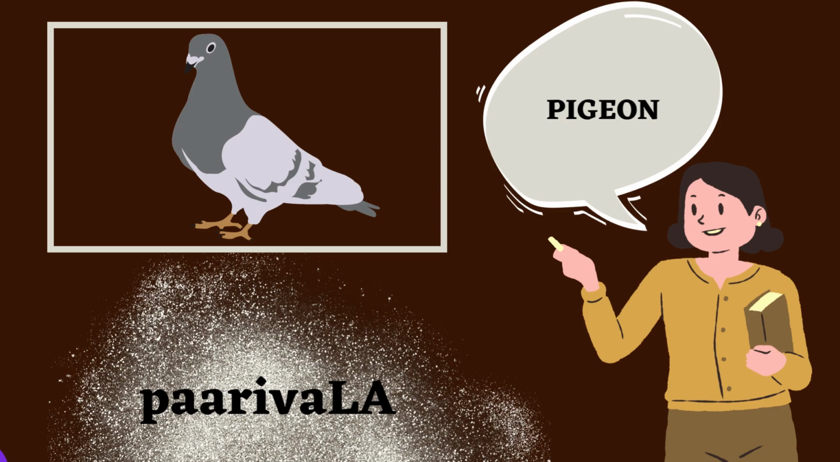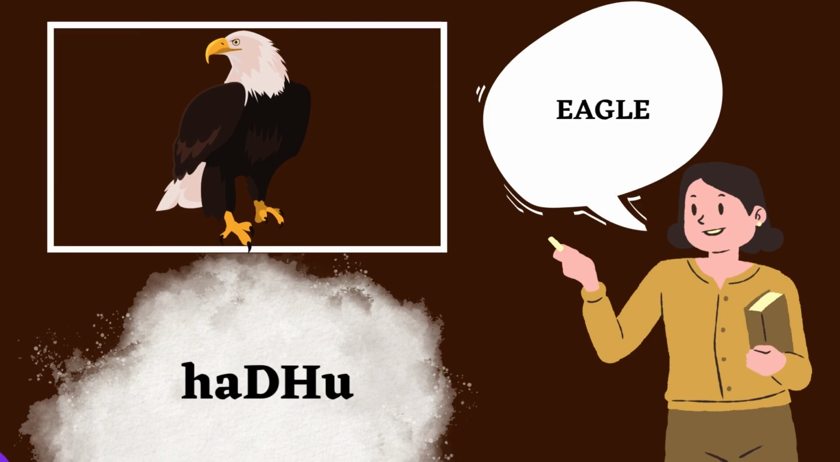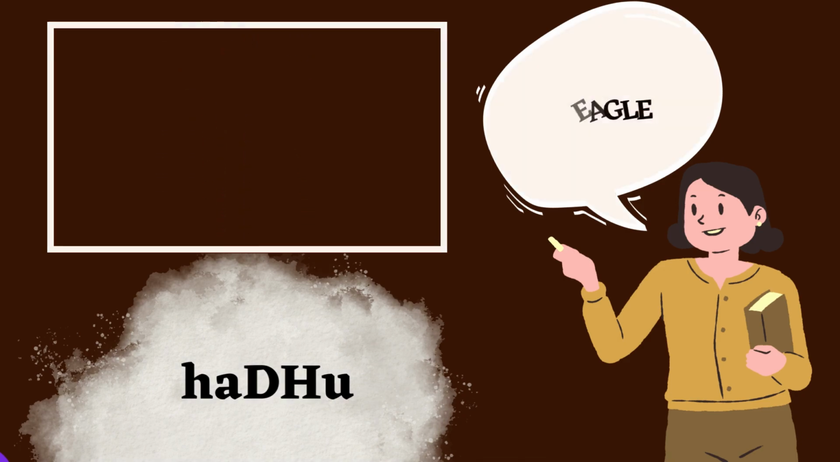Parivala. For example, ಎರಡು ಪಾರಿವಾಳಗಳು. ಎರಡು ಪಾರಿವಾಳಗಳು, which translates to two pigeons. Next, eagle. Eagle is haddu. Let me repeat that. Haddu. For example, ಐದು ಹದ್ದುಗಳು. ಐದು ಹದ್ದುಗಳು, which translates to five eagles.